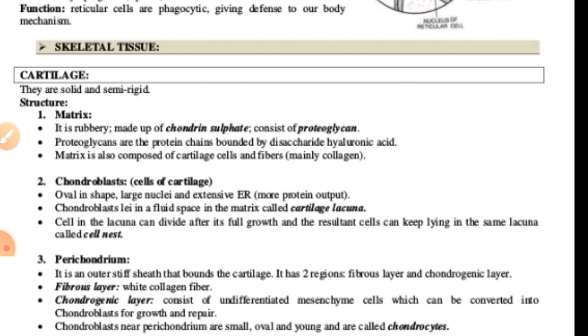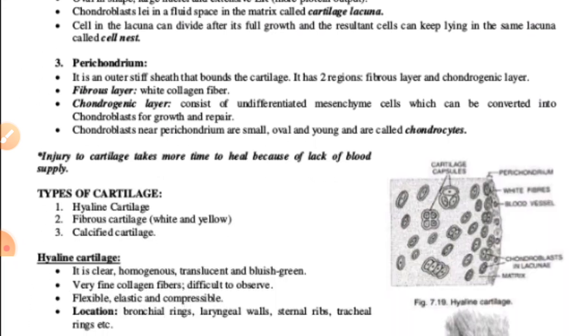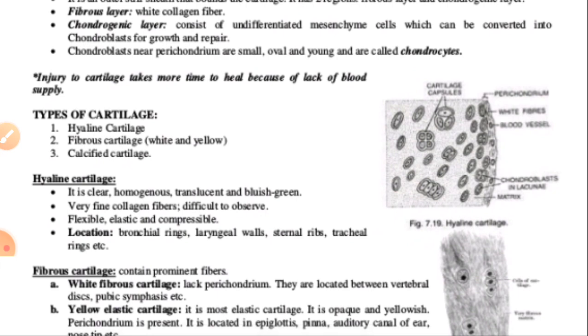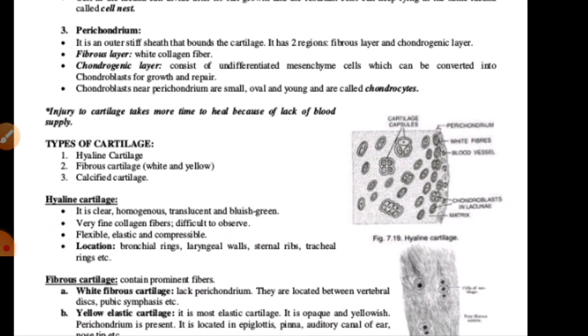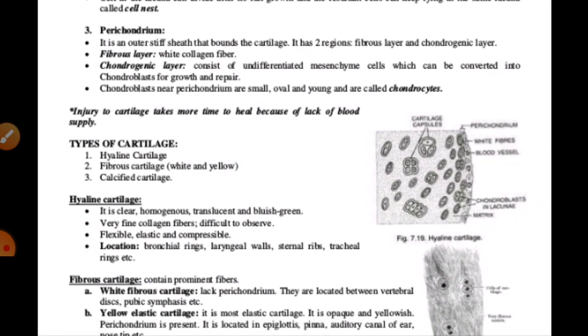And the cartilage is of three types. Generally, they are the hyaline, fibrous, and the calcified, and on this basis they can be classified. First, the hyaline cartilage has a clear, translucent, bluish-green matrix.